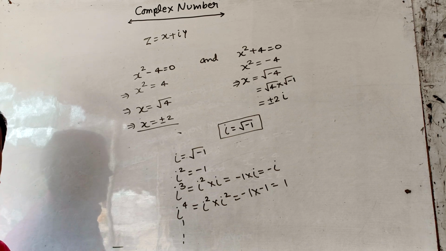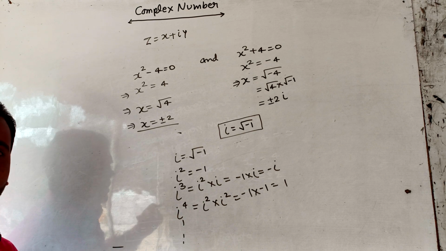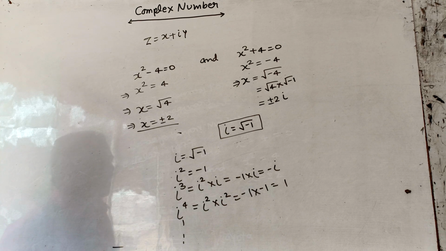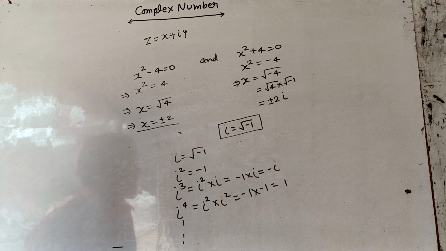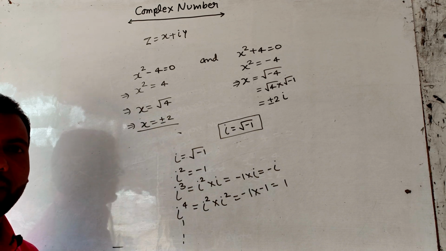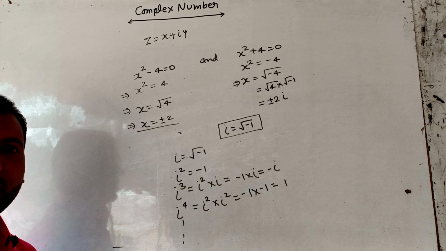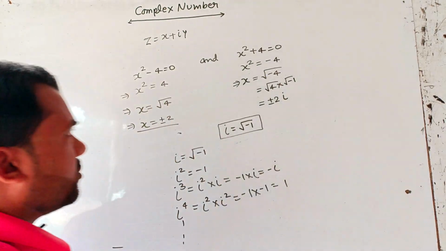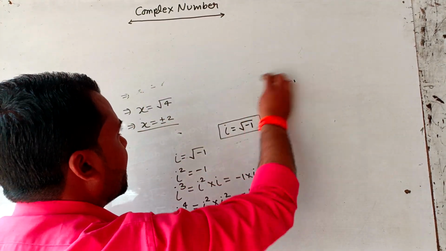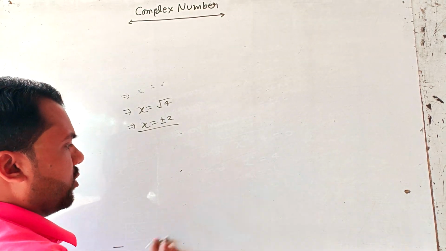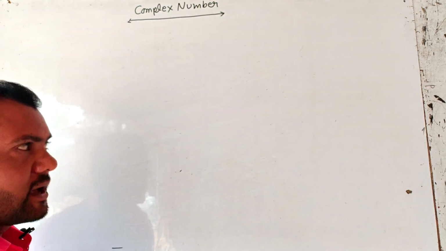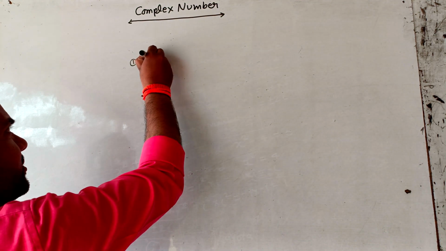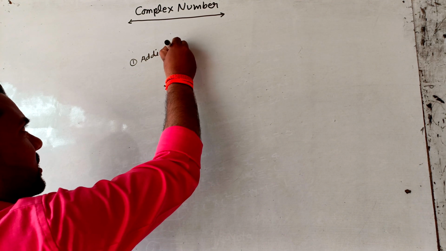What is imaginary number? We define imaginary number as that number by which we determine the square root of a negative number. Imaginary number i is called iota and was given by mathematician Euler in 1777. Now again we see the properties of complex number. Properties of complex number follow the properties of algebra. First we see addition of complex numbers.